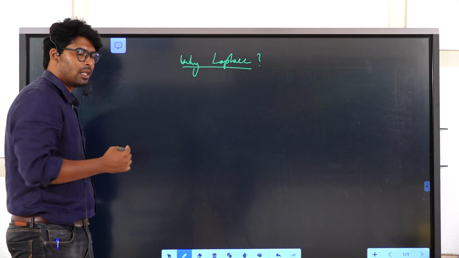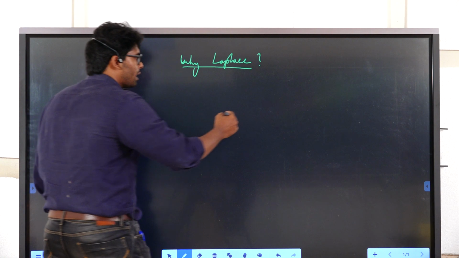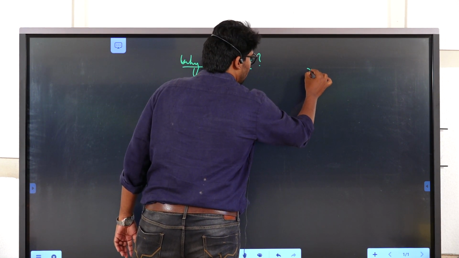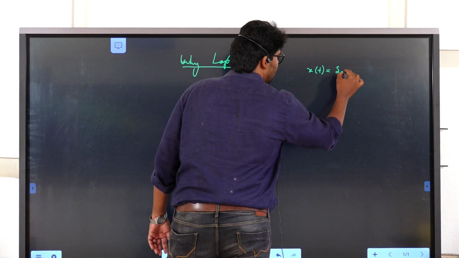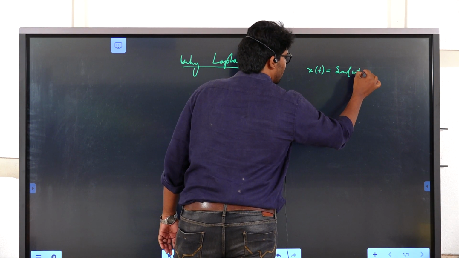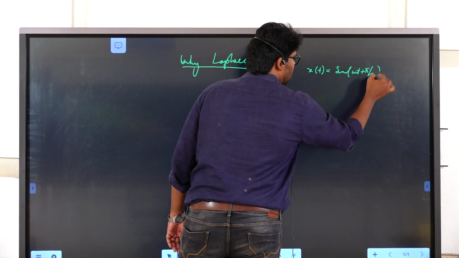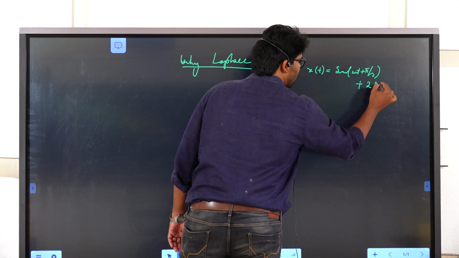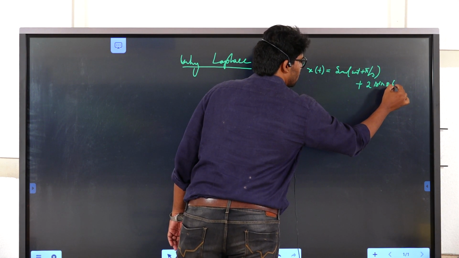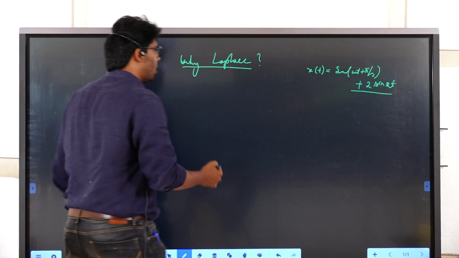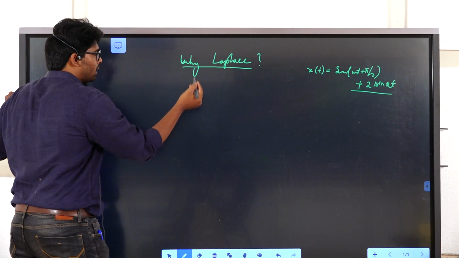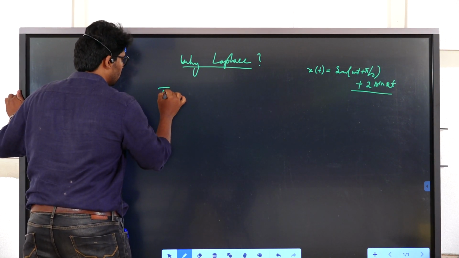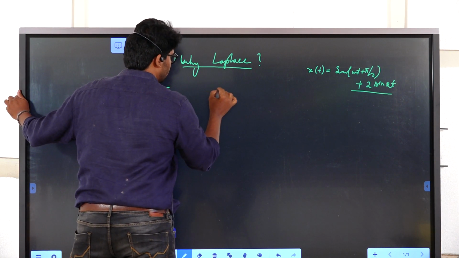Representing a signal: let us say I have a signal x of t equal to sine omega t plus pi by 3 plus 2 sine 2t. This is my signal. I want to represent the signal in time domain and frequency domain.